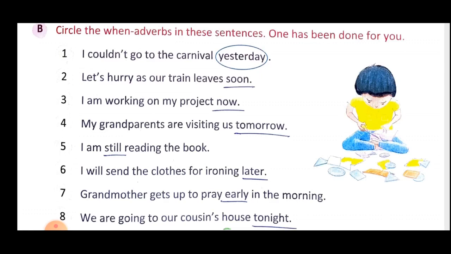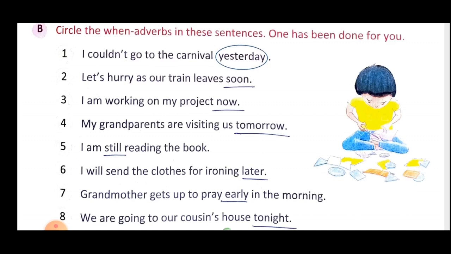First question. I could not go to the carnival. When? Yesterday. So yesterday is describing when that action was to be done. I wanted to go, but I couldn't go. When couldn't I go? Yesterday. So going is your action, and the word which is describing your action, that tells when that action occurred, is your when adverb. Going was your action, but when did you have to go? Yesterday. So yesterday is your when adverb.